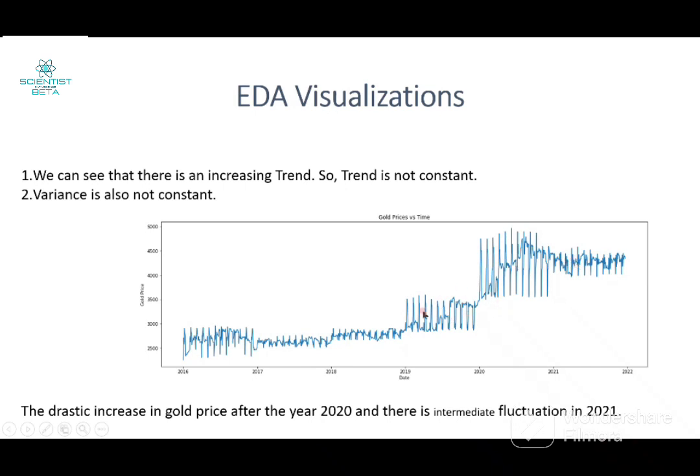This happened because in between this period there was the global pandemic COVID-19. So this may be one of the factors to increase the gold prices. This drastic increase in gold price is after 2020, and there is intermediate fluctuation in 2021.